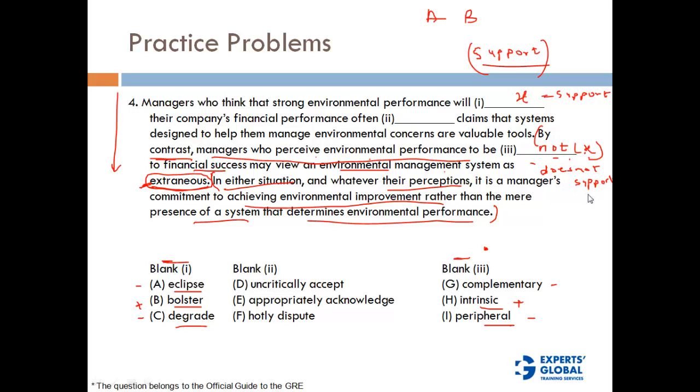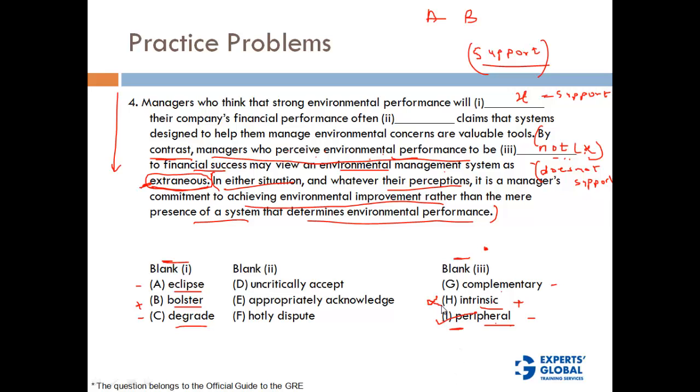So let's look at these options now. Complementary, intrinsic, peripheral. Okay, which of these would indicate the meaning that these type B managers do not support any relation between environmental performance and financial success? So if you look at it, peripheral is the idea that will go here. Let's put peripheral here. By contrast, managers who perceive environmental performance to be peripheral, that means not central to financial success, may view these environmental systems as extraneous, right? So there is a parallel between extraneous and peripheral. So peripheral is the word that perfectly fits into the context.